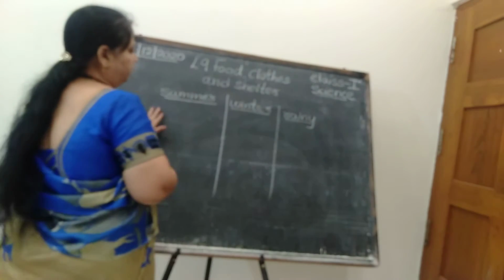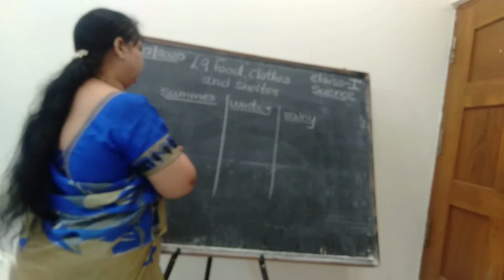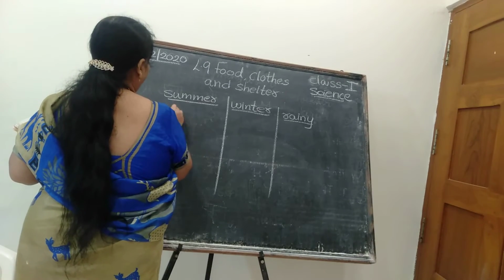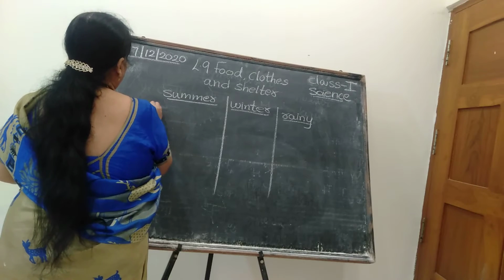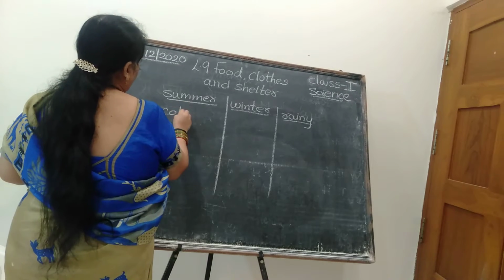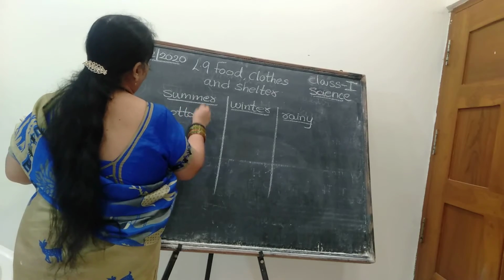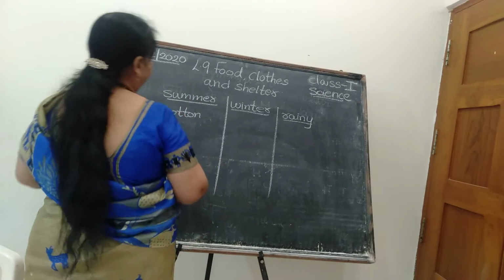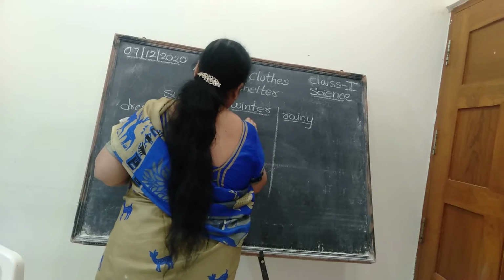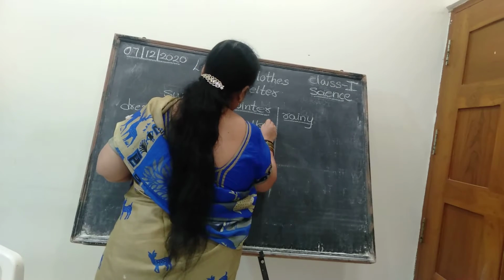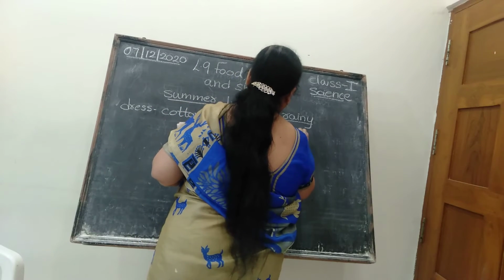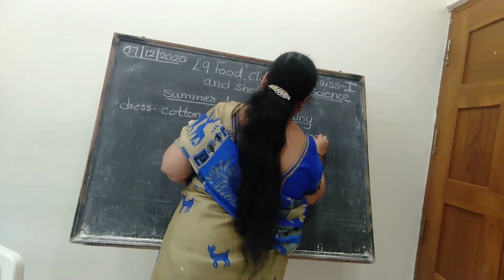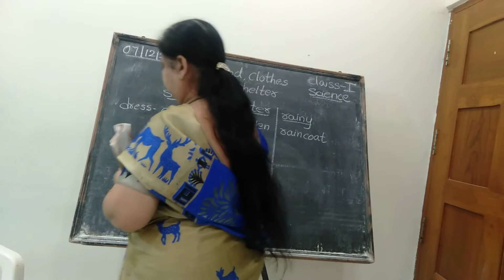Now tell me, children, this is summer season, is it? Which type of dress will you wear? Cotton clothes. Exactly. In winter you are using woolen, isn't it? In rainy season you are using a raincoat. This matter is completed about the dress during the season.